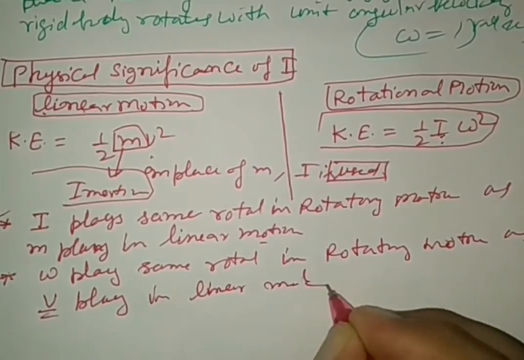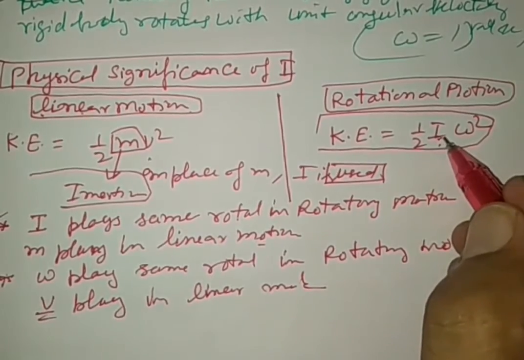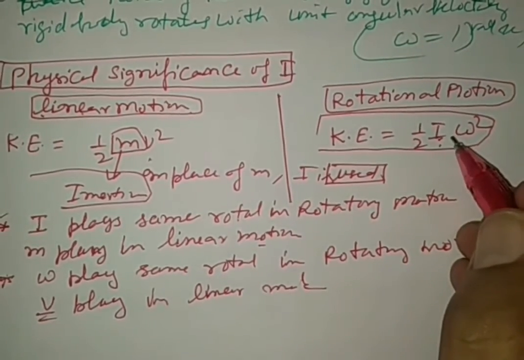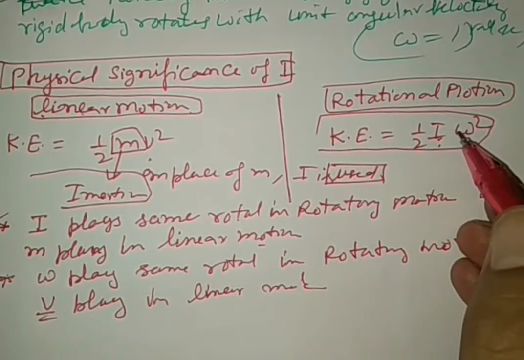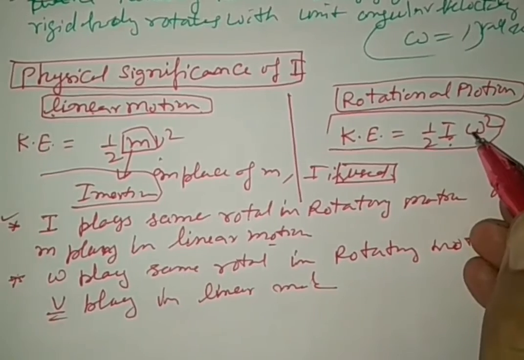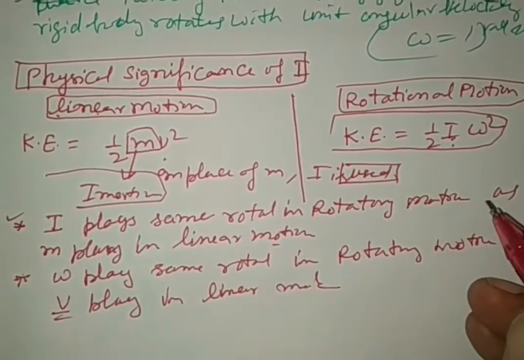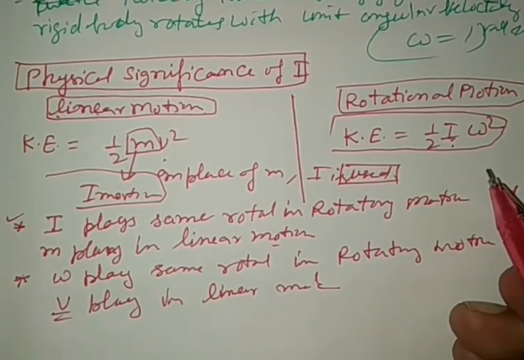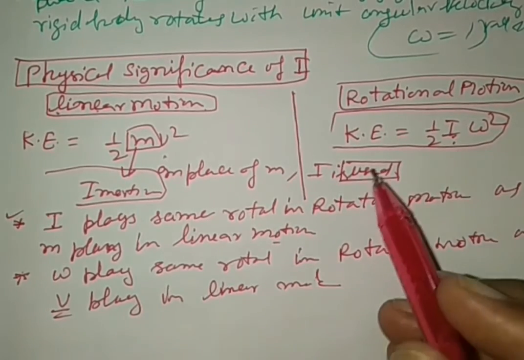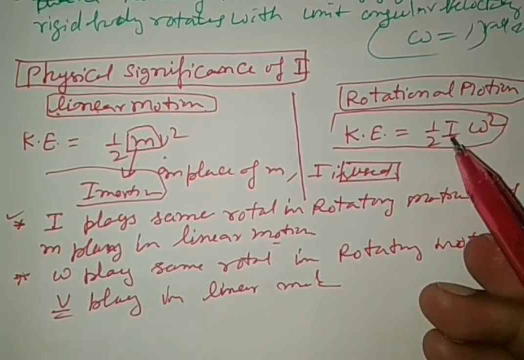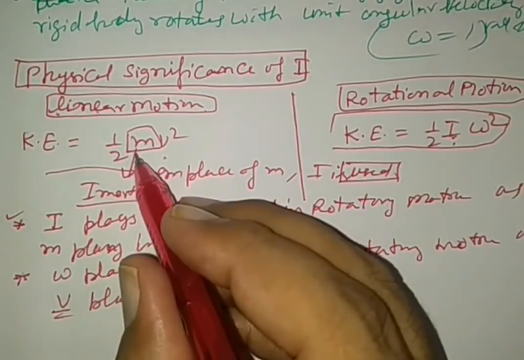linear motion. So see very carefully, moment of inertia I is equal to summation m_i r_i square, or twice the kinetic energy of rotation when it is rotating with unit angular velocity, not uniform, unit angular velocity. Then moment of inertia plays the same role in rotatory motion as mass in linear motion.